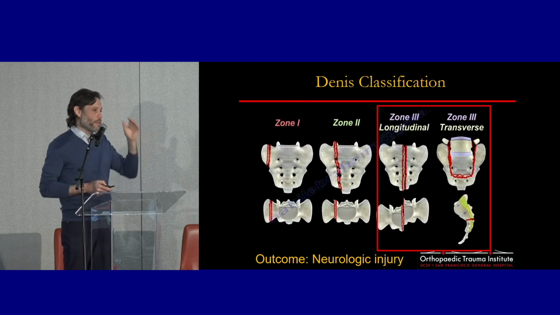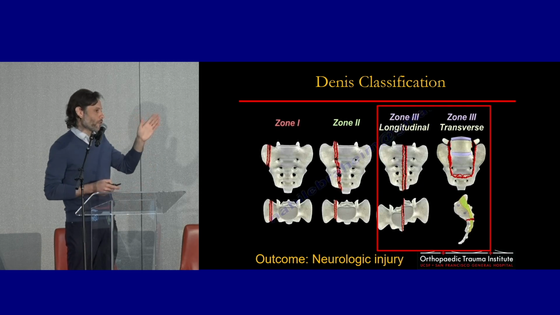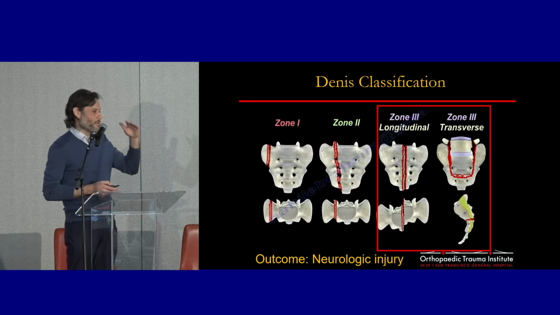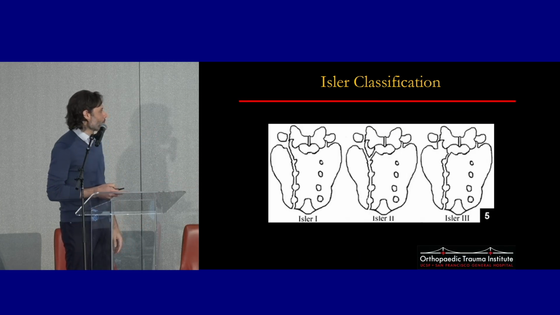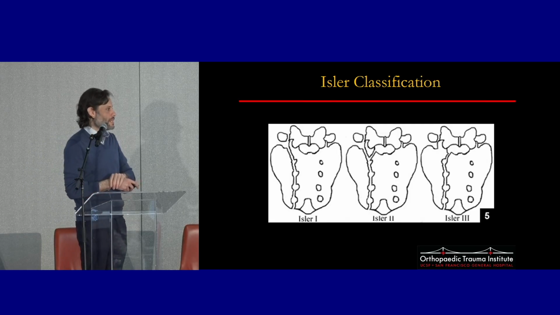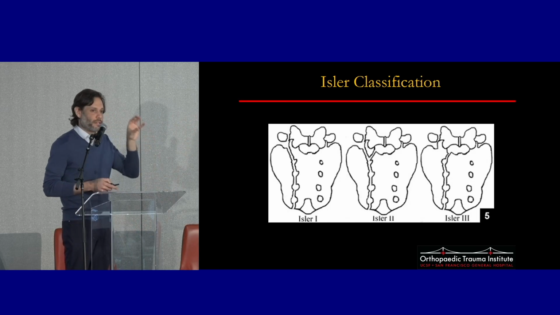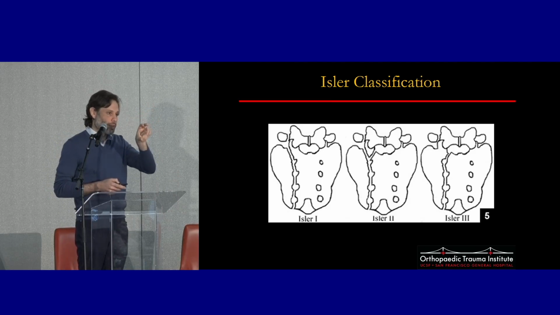The zone 3 injuries, when this was initially described, these were all grouped together. It turns out that the vertical zone 3s have an incredibly low neurologic injury rate, whereas the transverse ones have a much higher rate of injuries, which is not surprising. The Isler classification, again, this has not really been tied to many outcomes, but we think of it more like a theoretical framework in terms of how that facet at the top is disrupted, because if it's displaced, then we think maybe we need to stabilize the lumbosacral junction.